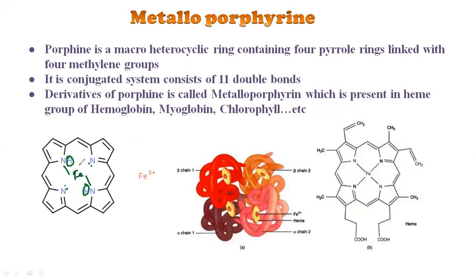So iron is a metal, and a metal can easily lose its electrons. This iron, which is in the +2 oxidation state, will give 1 electron to this nitrogen and 1 electron to this nitrogen. Nitrogen is more electronegative compared with any metal. Metal is always less electronegative because of its electropositive character. So a metal always tries to lose its electrons, but nitrogen, which is a more electronegative atom, can gain the electrons.